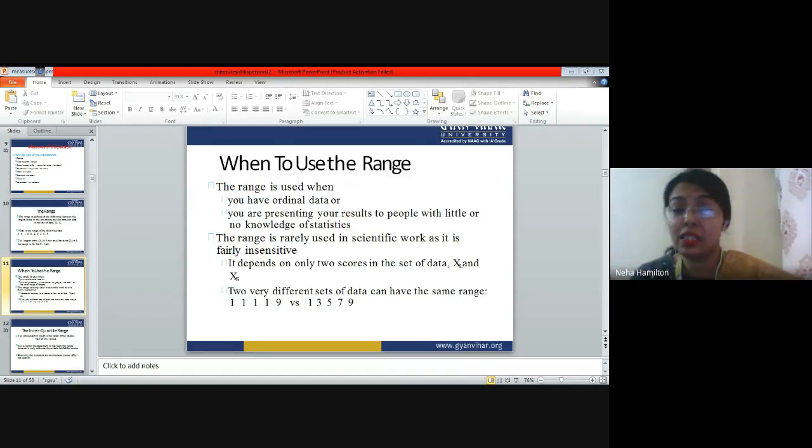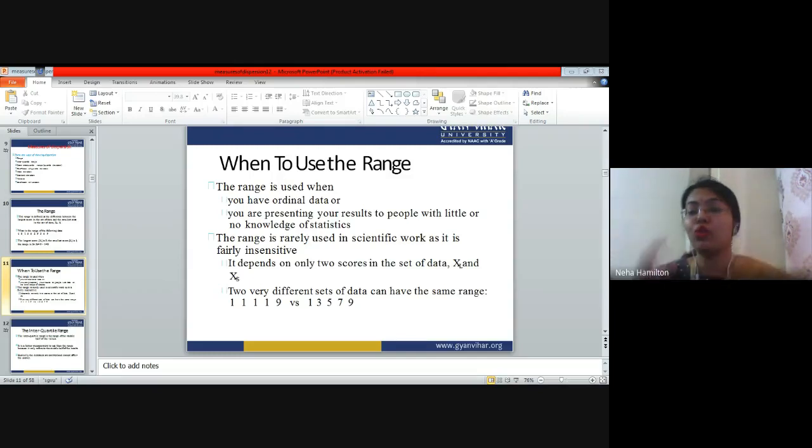If you see here, there is a lot of variability in the data, right? You have the smallest number, then you have a medium number, then you have the largest number, and still the range is going to be 8. If you plot these figures on a graph, the two graphs will be very different from each other. The first graph will go like this, and the second graph will go like this.